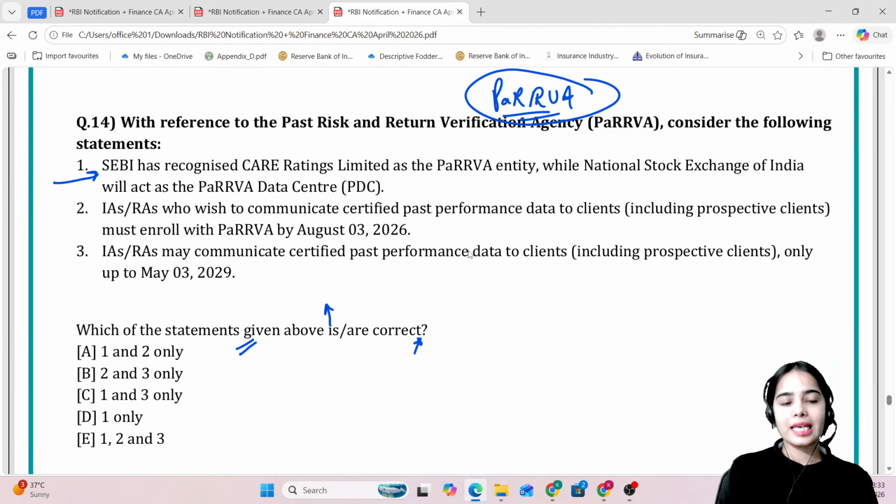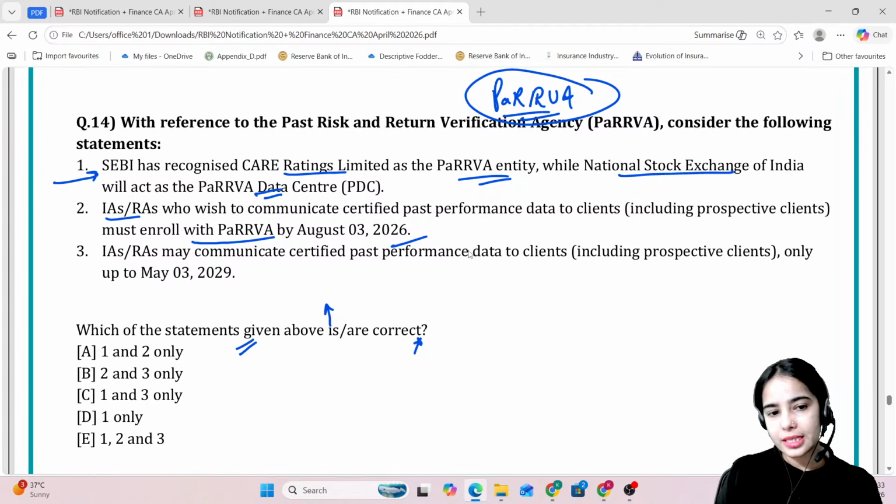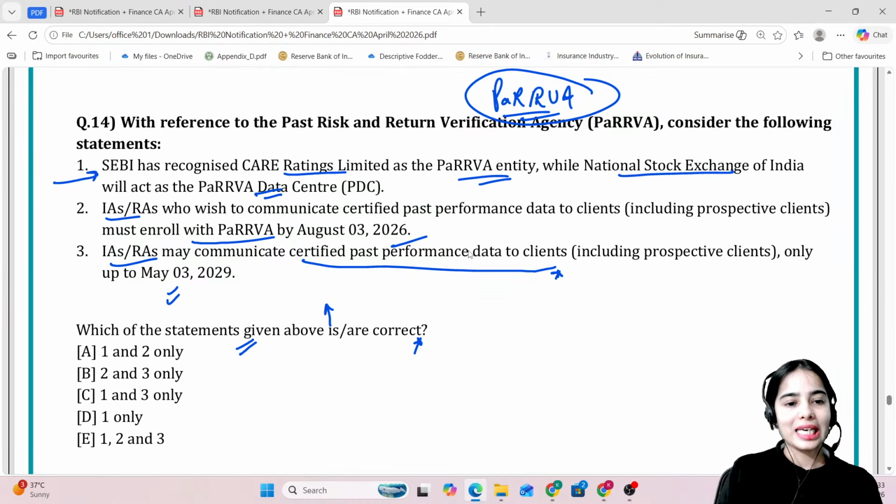SEBI has recognized Care Ratings Limited as the Parva entity, while NSE is the Parva data center. Investment advisors and research analysts who wish to communicate their certified past performance data to clients must enroll with Parva by August 3, 2026. They may communicate certified past performance data to clients only up to May 3, 2029. Yes, very good, Abhi. It is only up till May 3, 2028. So the first statement is correct, the second statement is correct, but the third statement is wrong.